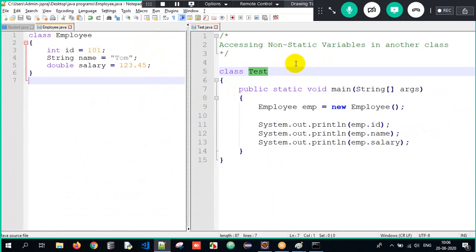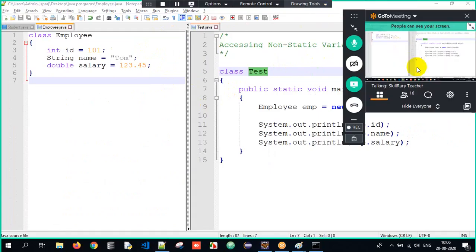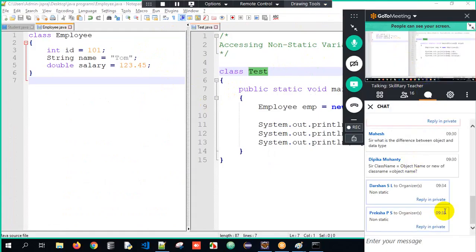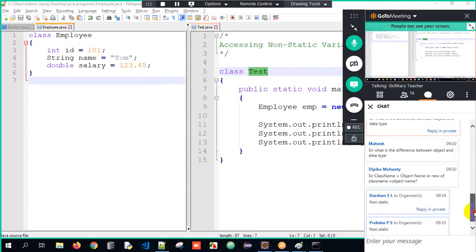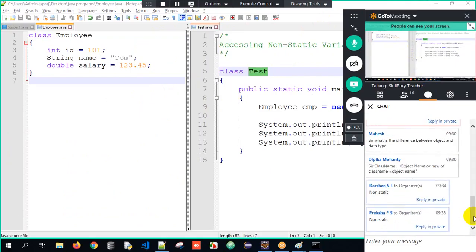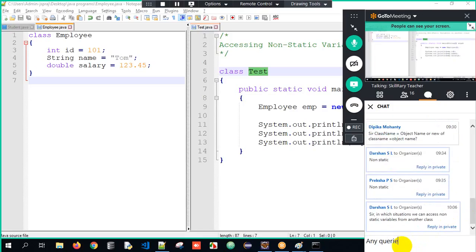Now, anyone having any questions, please do let me know. There was one question I have answered for most of you: class name is equal to object name, or new class name is equal to object name? No, generally the class name is the object name here. That's it. Guys, any questions, anyone? Any queries in today's session?